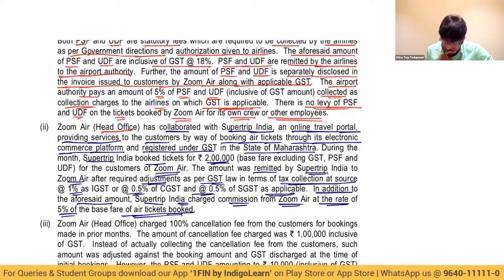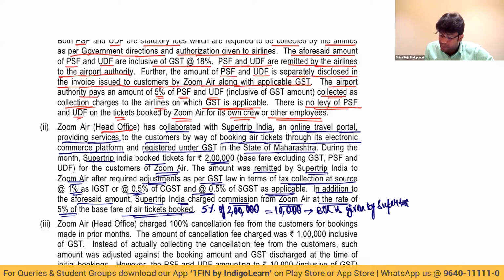How much is that? 5% of basic fare, which is 5% of 2 lakhs, which comes to 10,000, for which a bill is given by Supertrip to Zoom Air, obviously. And that will become output tax for Supertrip and input tax credit for Zoom Air. Next point.